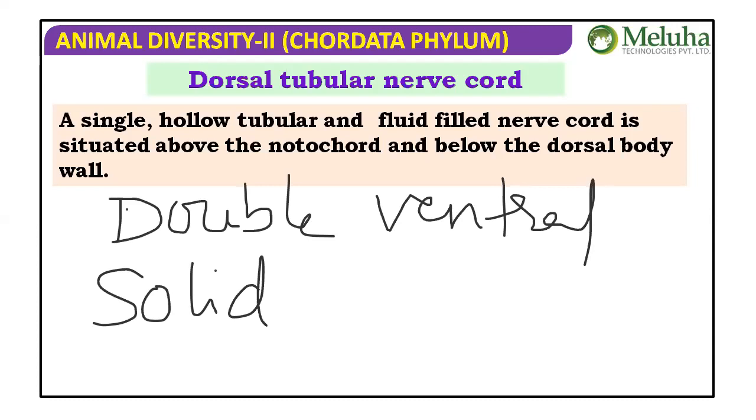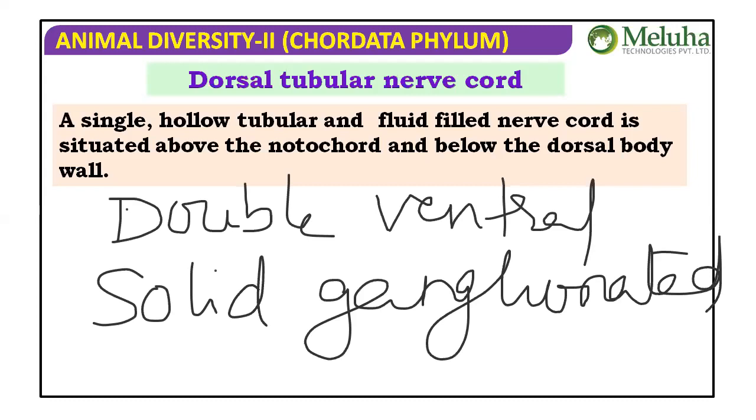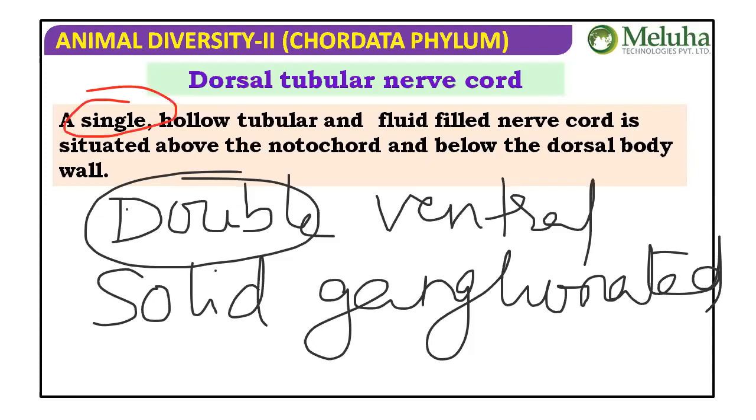This is the nerve cord of invertebrates, non-chordates, as we have seen in the earthworm. Now what we have to say: double in the case of non-chordates; in chordates it is single. Single, hollow, tubular, whereas in non-chordates it is solid. Fluid filled.